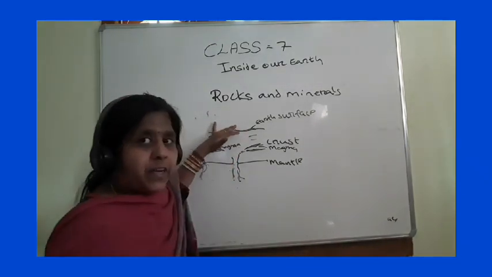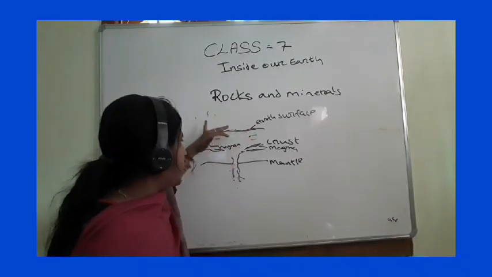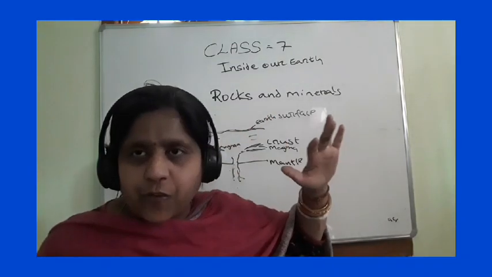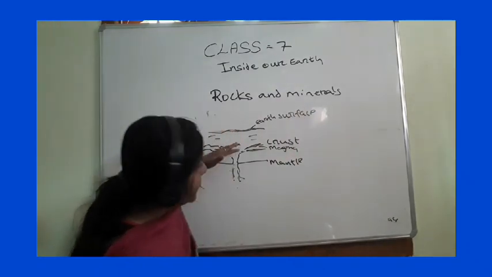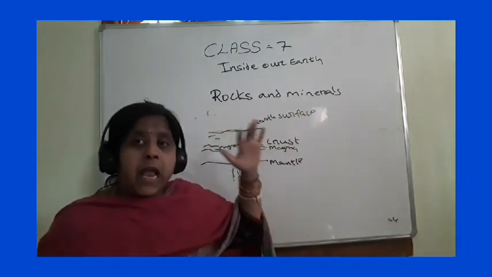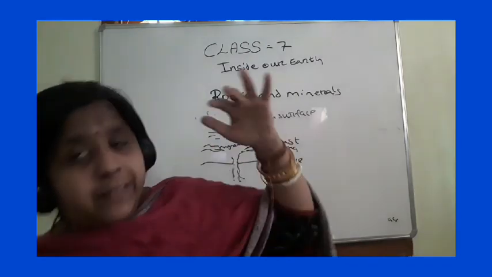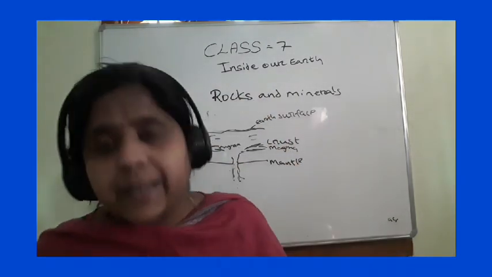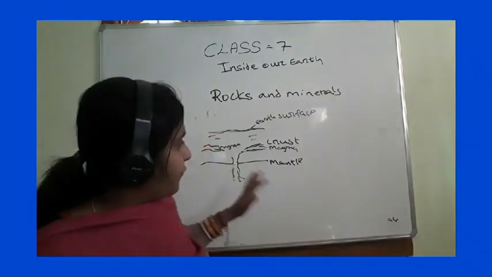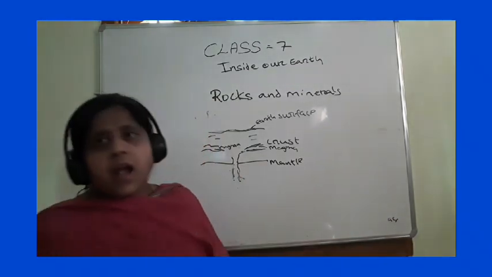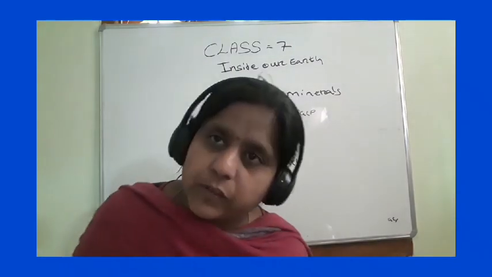In extrusive igneous rock, children, this hot molten magma comes to the earth surface and cools down, solidifies and forms extrusive igneous rock. But in the intrusive igneous rock, it solidifies and cools down inside the earth crust, not on the earth surface. Understood the difference between intrusive and extrusive igneous rock?